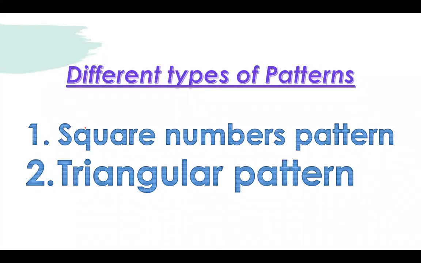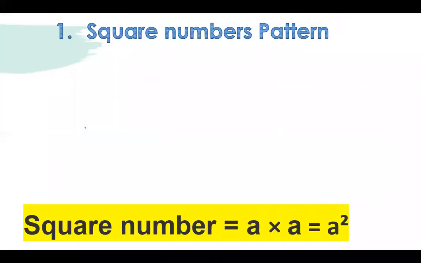So here we will learn different types of patterns. First is the square number pattern, and second is the triangular pattern. When we talk about the square pattern, firstly we'll learn about the square numbers pattern. So what is a square? A shape in which all the sides are equal is called a square.